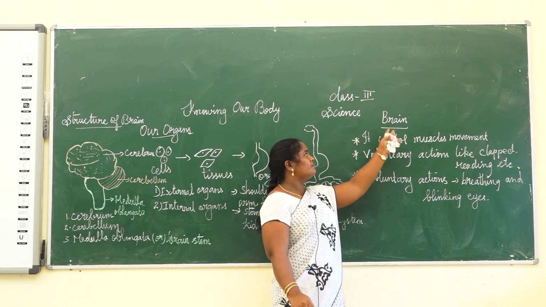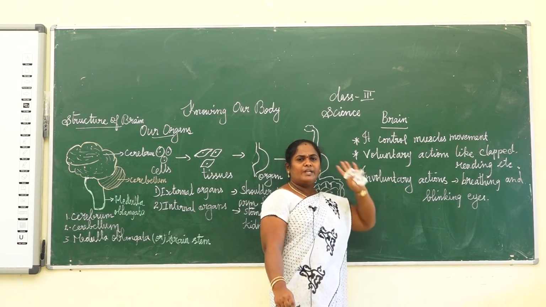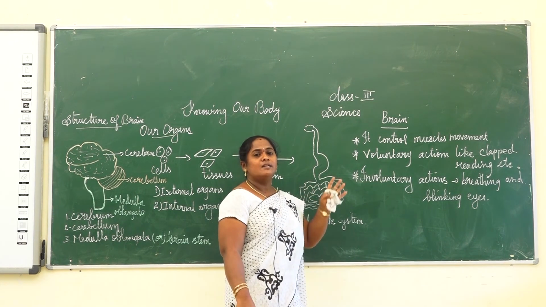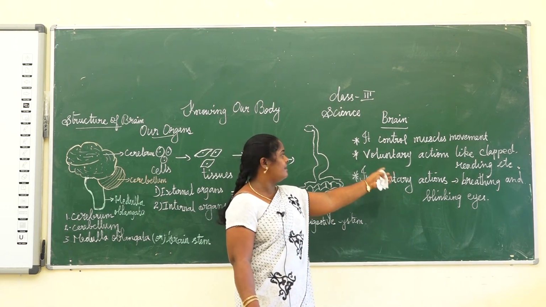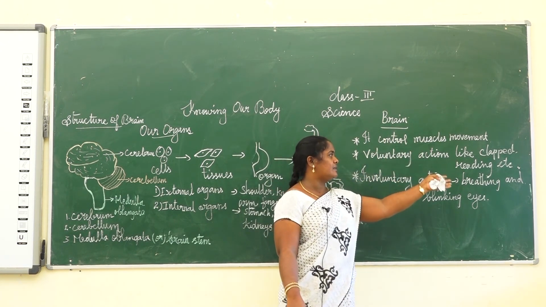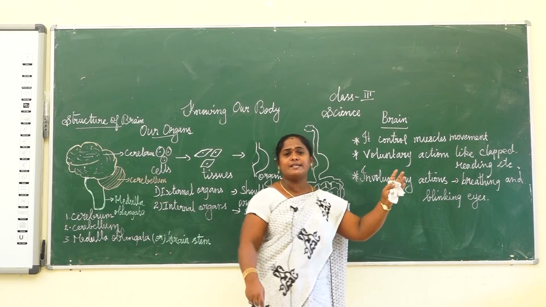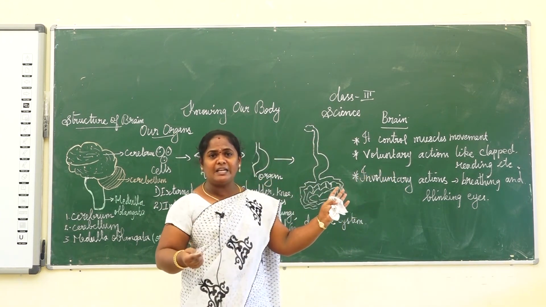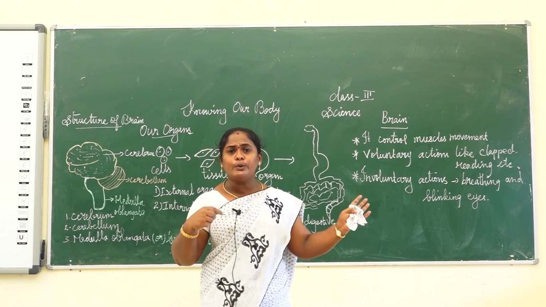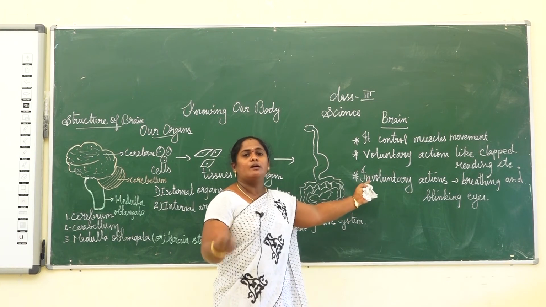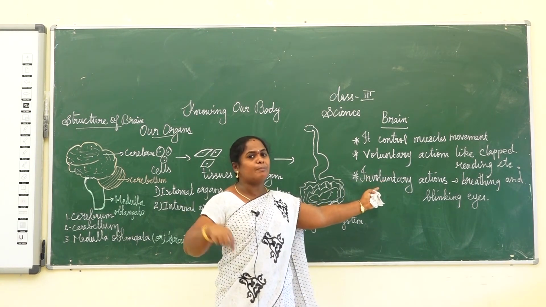The brain does many activities. It controls muscle movement and voluntary actions like clapping, reading, swimming, dancing, etc. Voluntary actions mean doing something willingly. The actions we do willingly are voluntary actions. All those things are controlled by our brain.